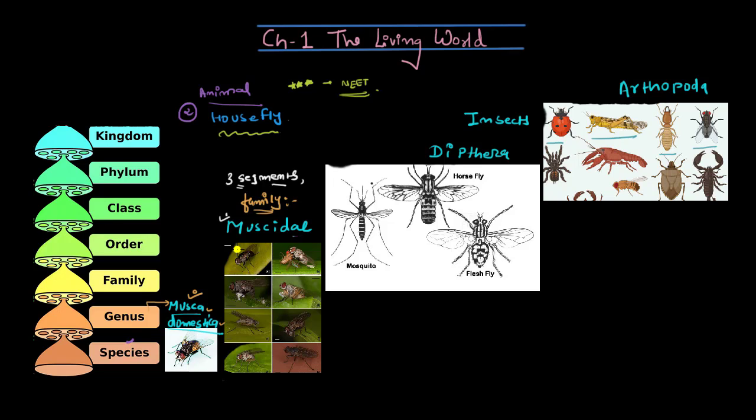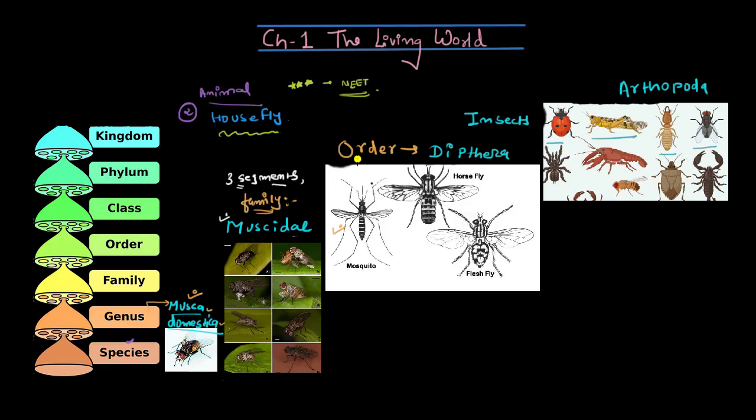Remember, Muscidae. Now if we go one step above, the order here is Diptera. So all the insects which have 2 wings. Even the mosquito. Here you cannot put the mosquito in the same family, because at family level you see more characteristics than at order level.